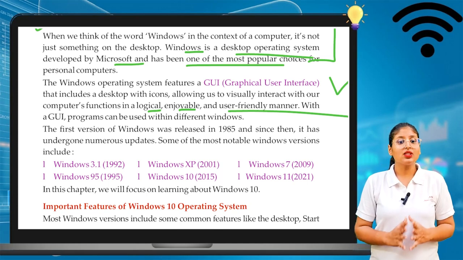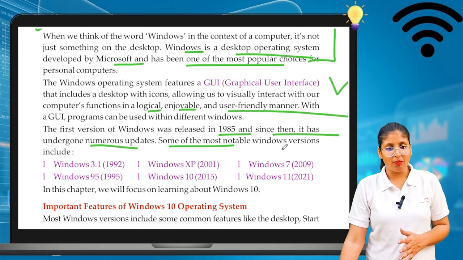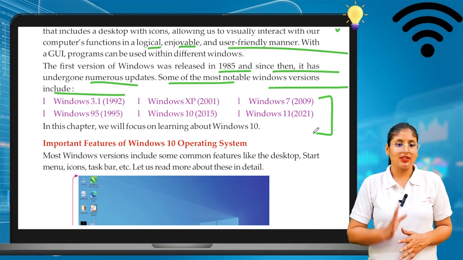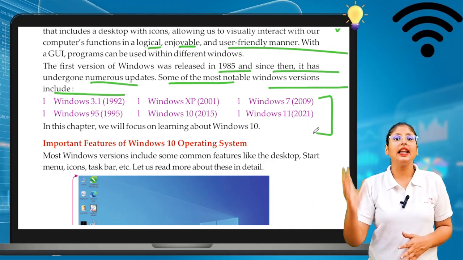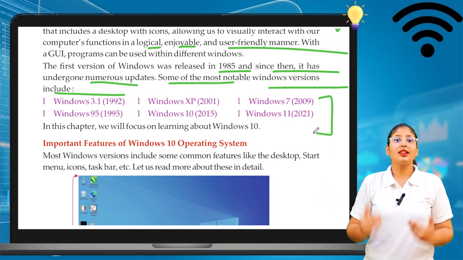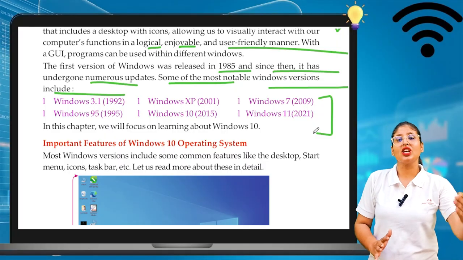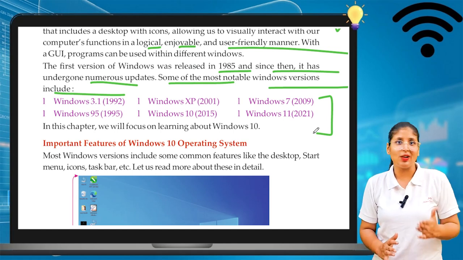The first version of Windows was released in 1985, and since then it has undergone numerous updates. Some of the notable Windows versions are there. So here we can see there are lots of Windows systems. The first Windows system originated in 1985, and now the year is 2025. So we can see lots of changes and upgrades going on in the Windows system.